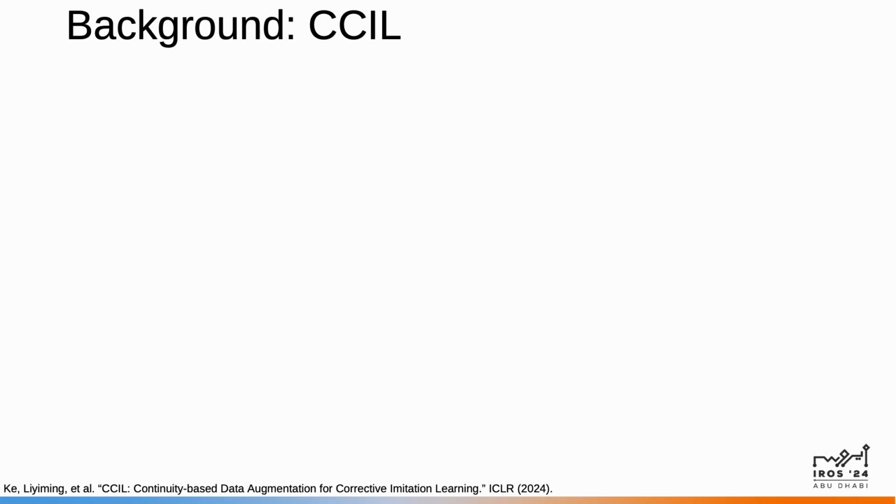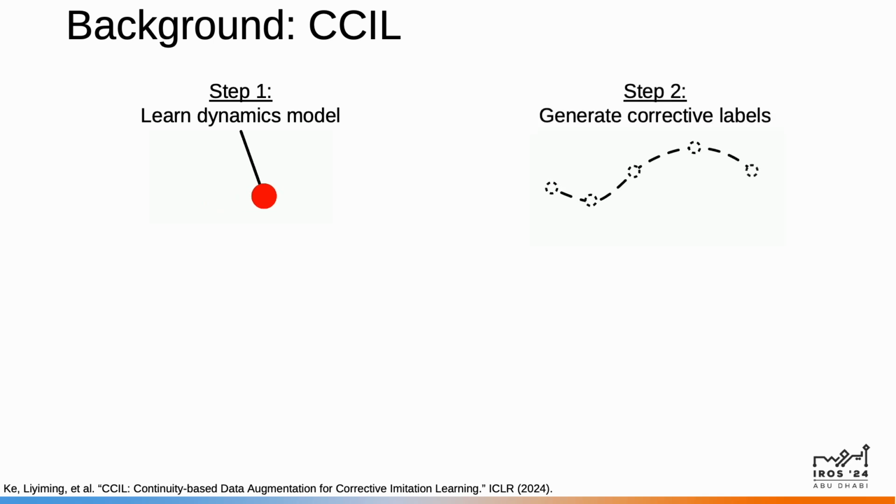At a high level, the CCI algorithm is as follows. First, we train a dynamics model on the provided demonstrations, so for example, learning how the pendulum swings. Note that the learned model is only trustworthy near these demonstrations since we don't have dense data support over the state space. We then use this model to generate corrective labels with provably bounded error. There are multiple label generation methods to choose from, which are explained in further detail in the paper.